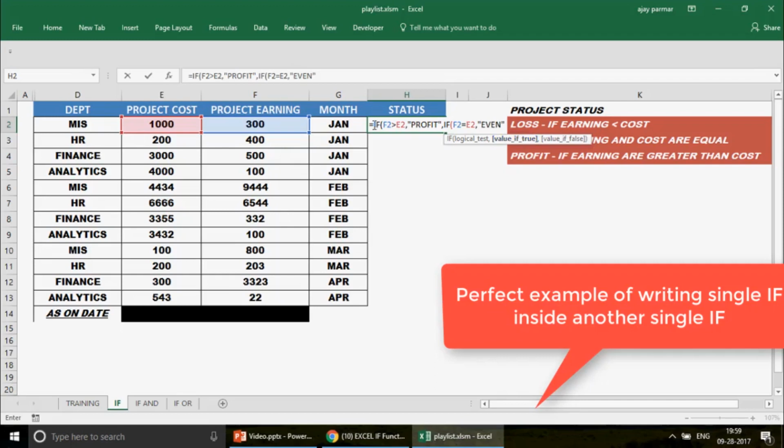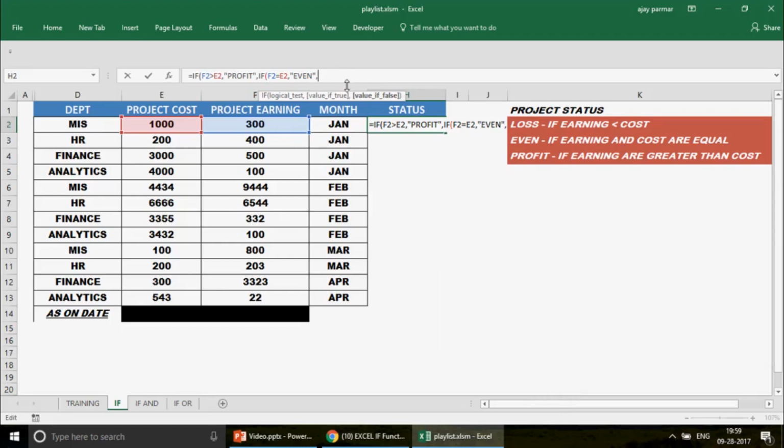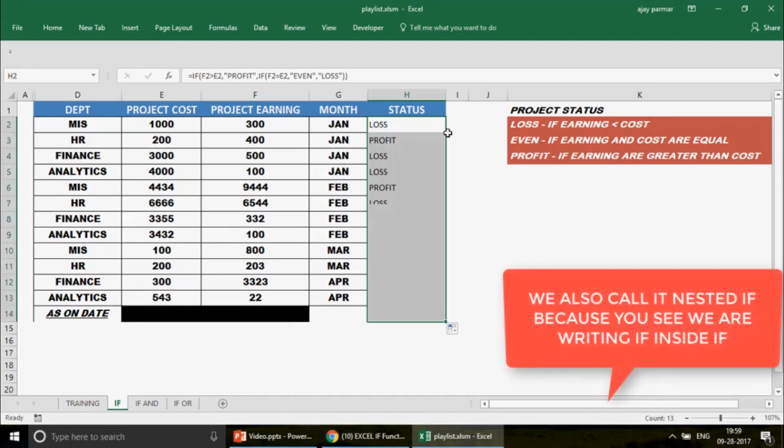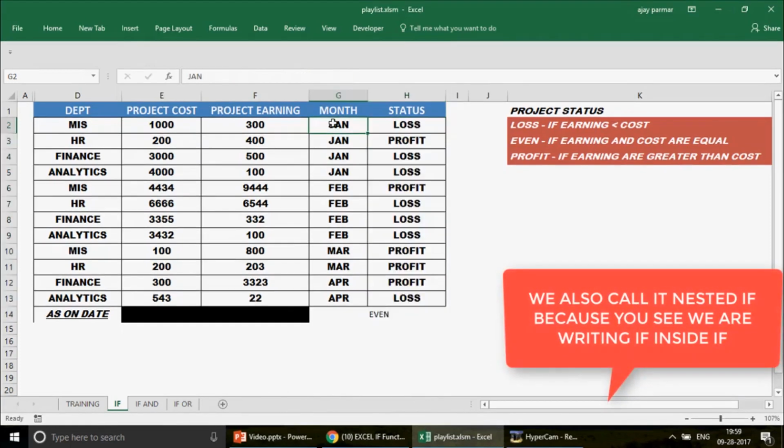Now if all these conditions fail, then what do you want to do? We are going to write here in the formula bar: if both are not equal to each other, then definitely I would like to write the loss. So this is how you can write your if function. First of all, I drag this function over here. Now this is what you get to see. Let me remove this blank line.